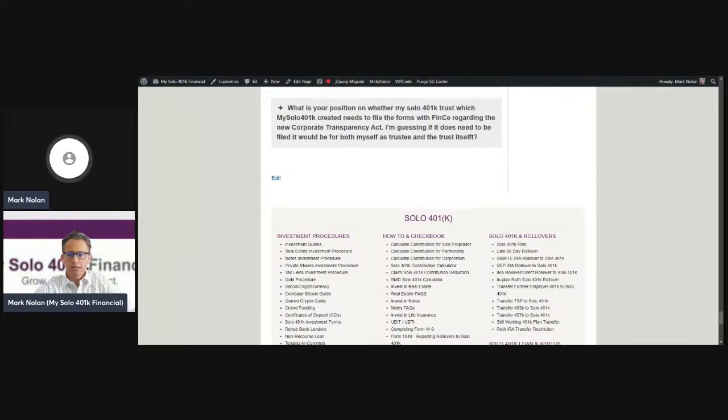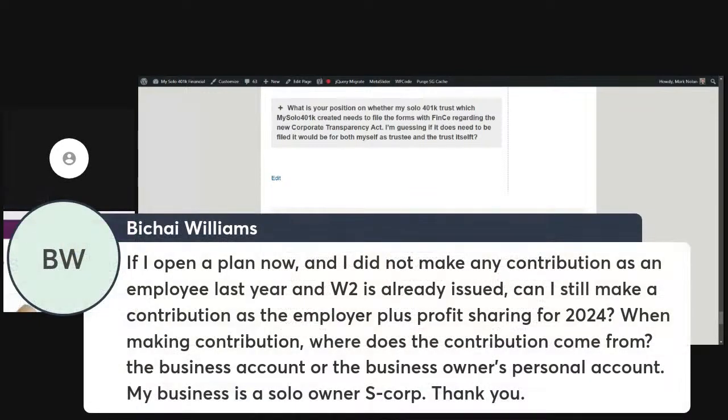Before we continue, let's take a look at one of the questions here on the live stream. If I open a plan now, and I did not make any contributions as an employee last year, and W-2 is already issued, can I still make a contribution as the employer plus profit sharing for 2024? When making contribution, where does the contribution come from? The business account or the business owner's personal account? My business is a solo owner S Corp. Thank you.